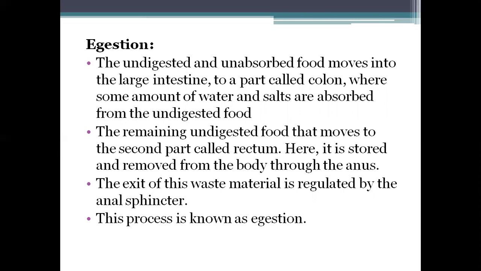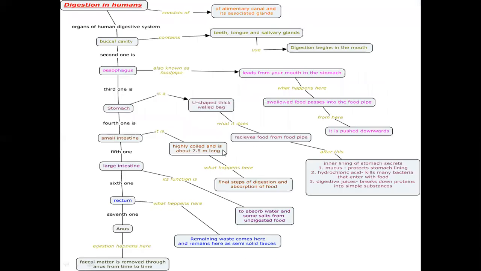This exit of the waste material is regulated by the anal sphincter. This process is known as egestion. So as you can see, this is the flow chart of how digestion takes place in human beings.